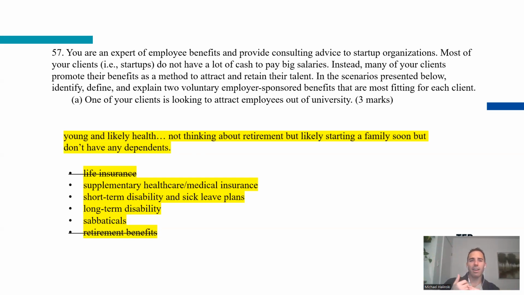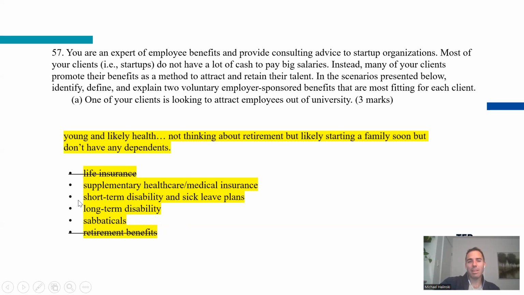So they're likely young, they're likely healthy. Again, not always, but the majority of the time. They're not really thinking about retirement. They just got out of university, they're just starting to work, and maybe looking to start a family soon, but they don't have any dependents, or at least none is shown in this question. So in this case, if there are no dependents, you probably aren't concerned with life insurance. You're probably not concerned with retirement benefits. Sabbaticals are for rejuvenating, so they're not really stressed out yet. However, they might want to travel, and the sabbatical might give them an opportunity to travel. Young people generally like to travel.